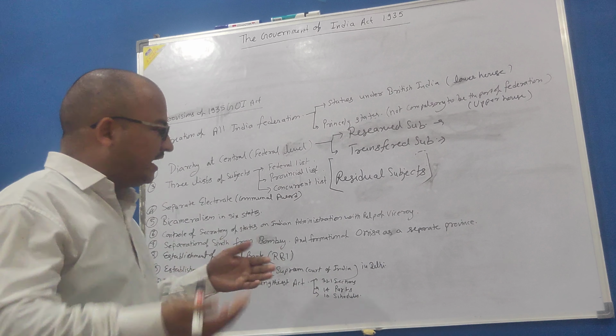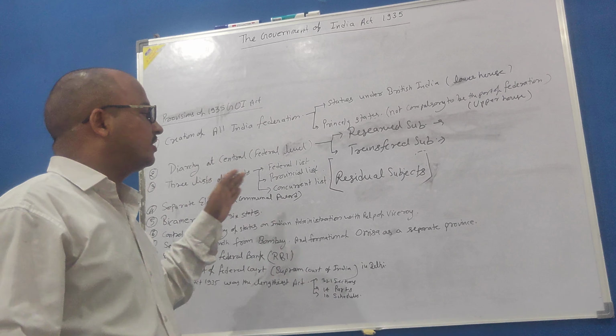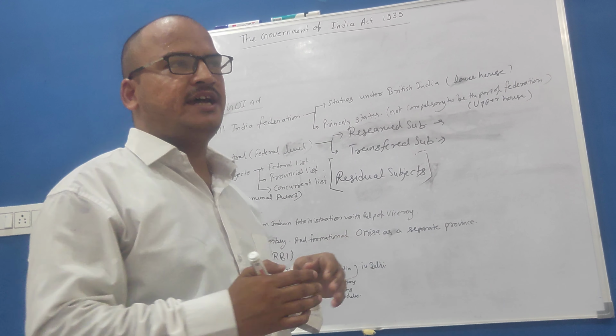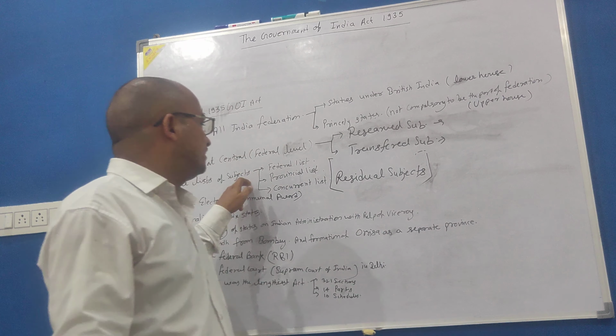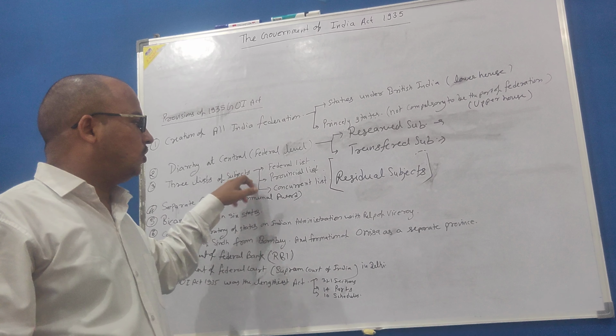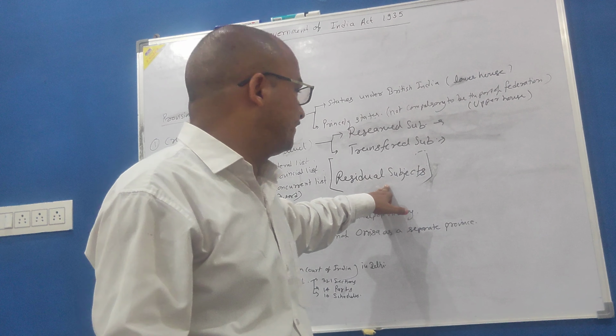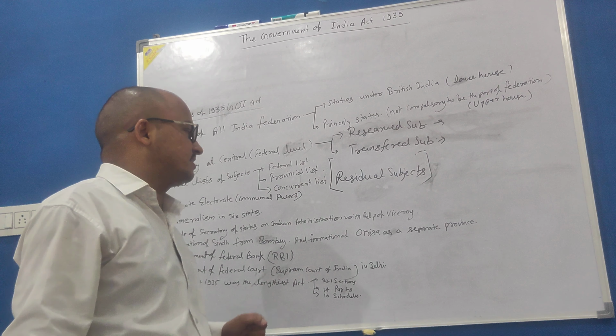But despite these three lists, there were also residual subjects. So there were some subjects that did not come under these three lists. On those subjects, the viceroy had power to make laws, and they were called residual subjects.